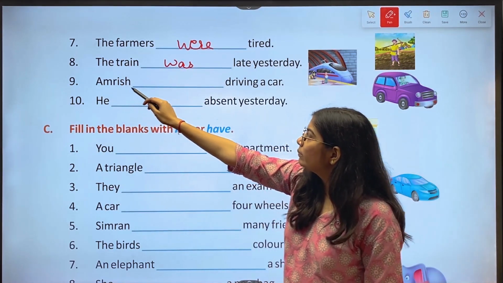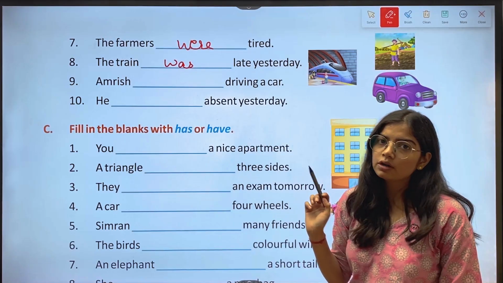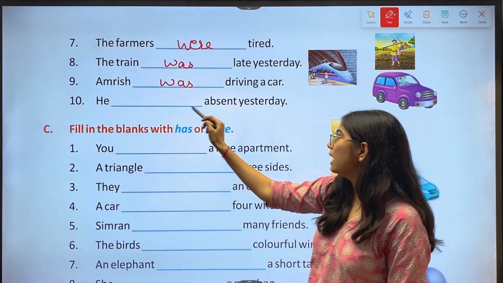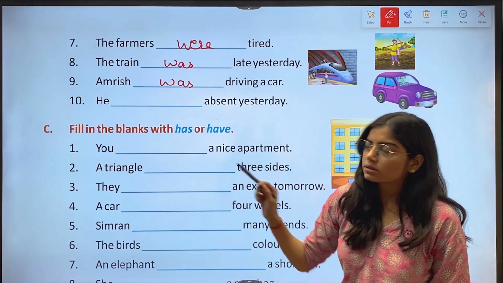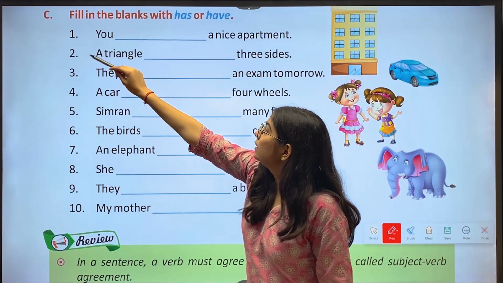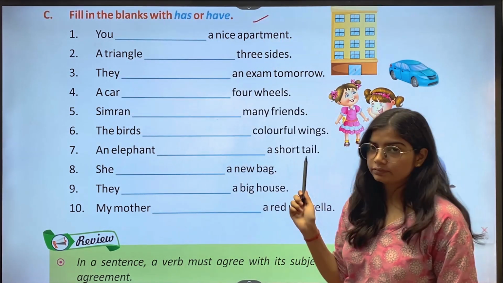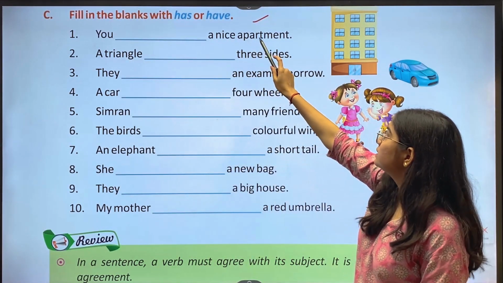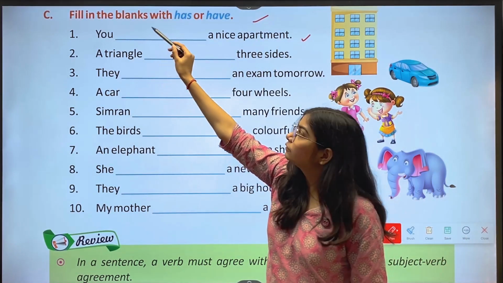Then ninth, Amrish dash driving a car. The answer is was. Then 10th, he dash absent yesterday. The answer is was. C, fill in the blanks with has or have. Okay. First, you dash a nice apartment. Now the answer is have.